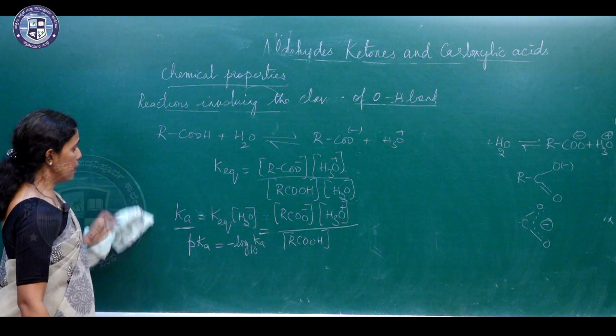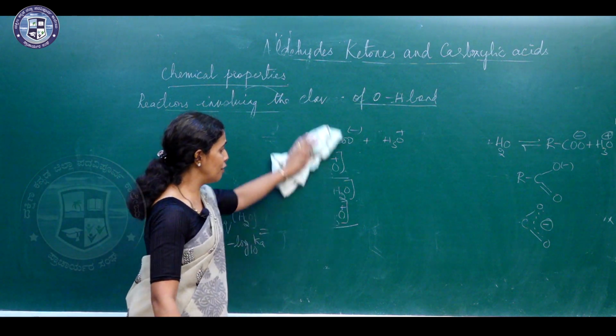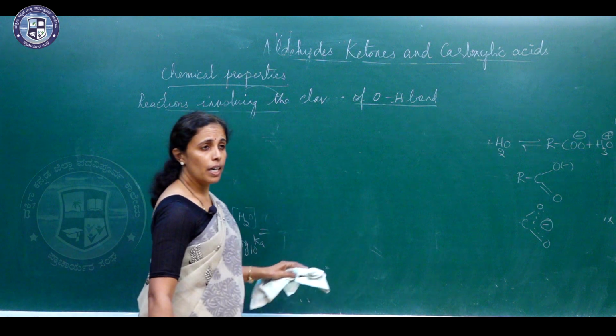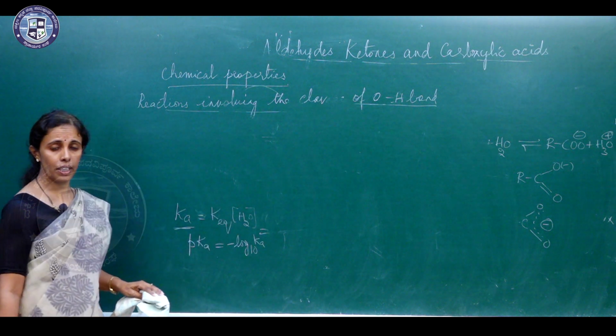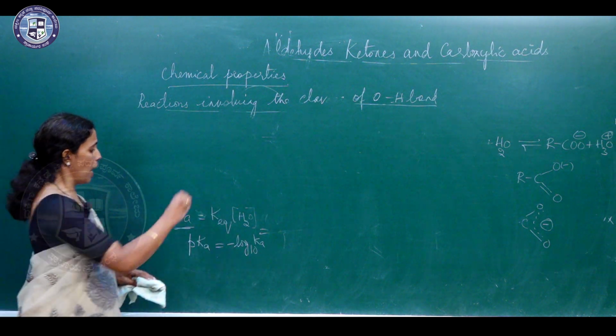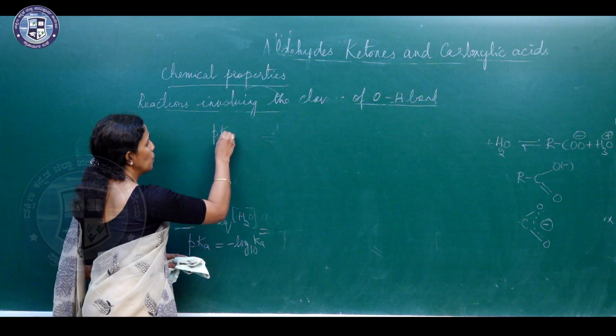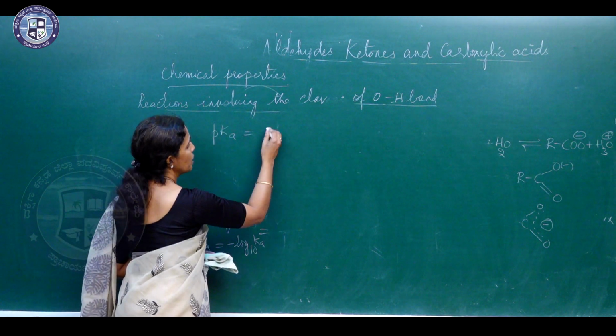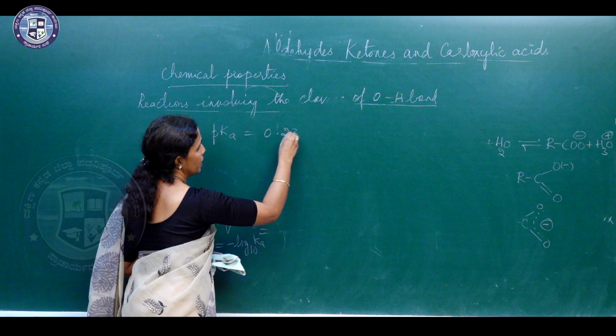It is seen that trifluoroacetic acid is the most acidic carboxylic acid, and the pKa value of it is found to be 0.23.